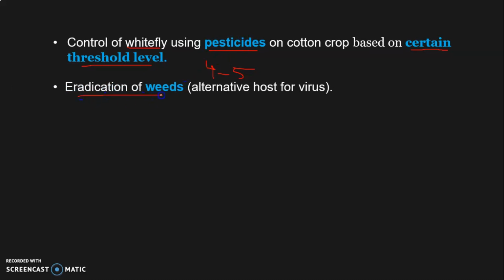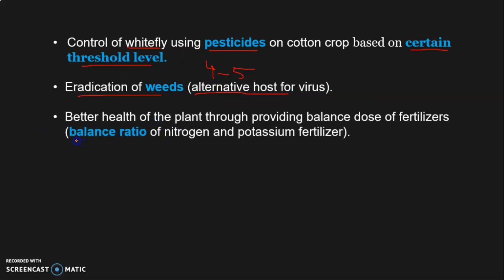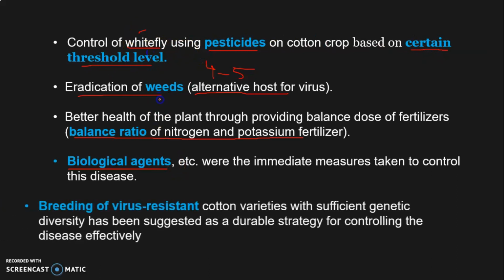Weeds should be eradicated because these are alternate hosts of viruses. Fertilizers like nitrogen and potassium should be in a balanced ratio. Don't apply more nitrogen. And then you can apply biological agents like lacewings to control the whiteflies.